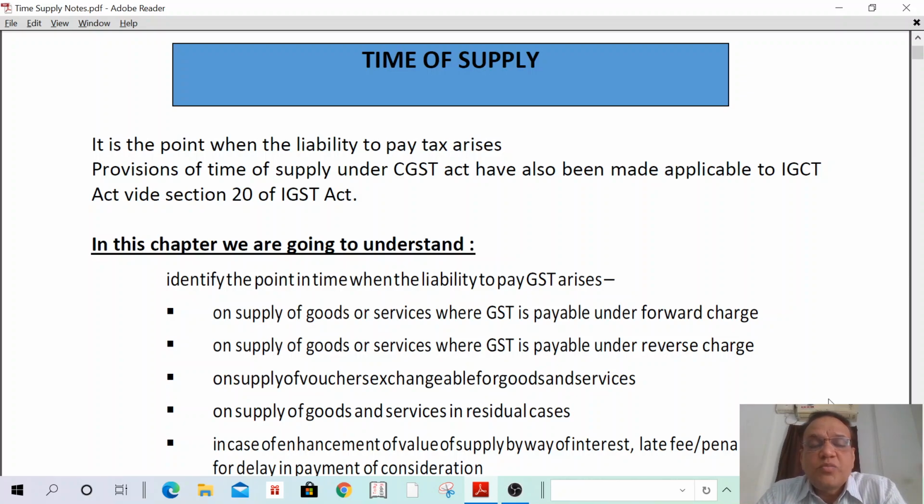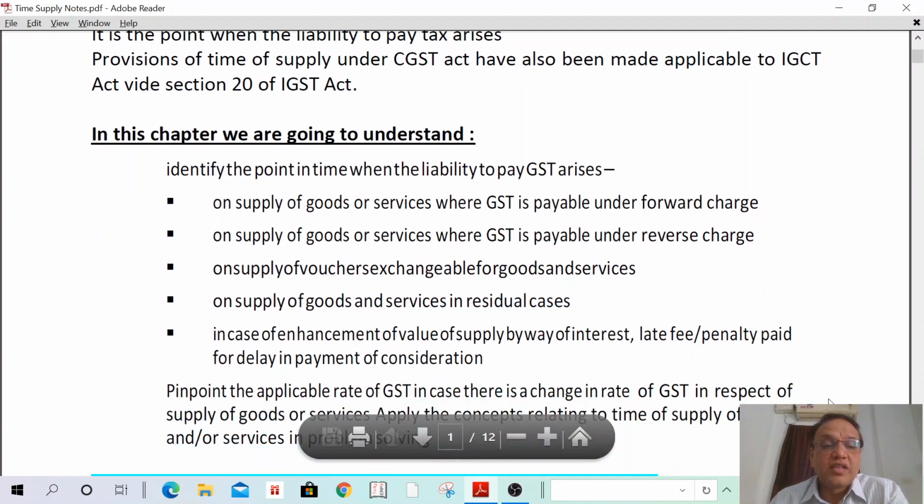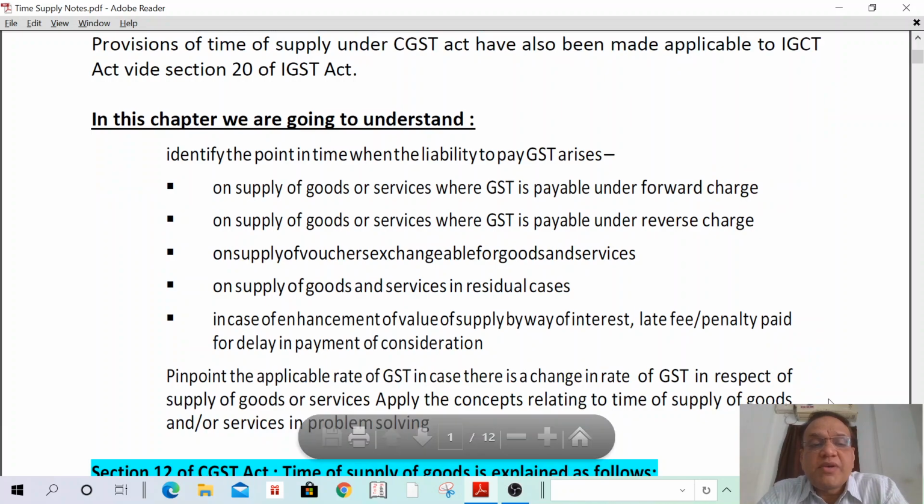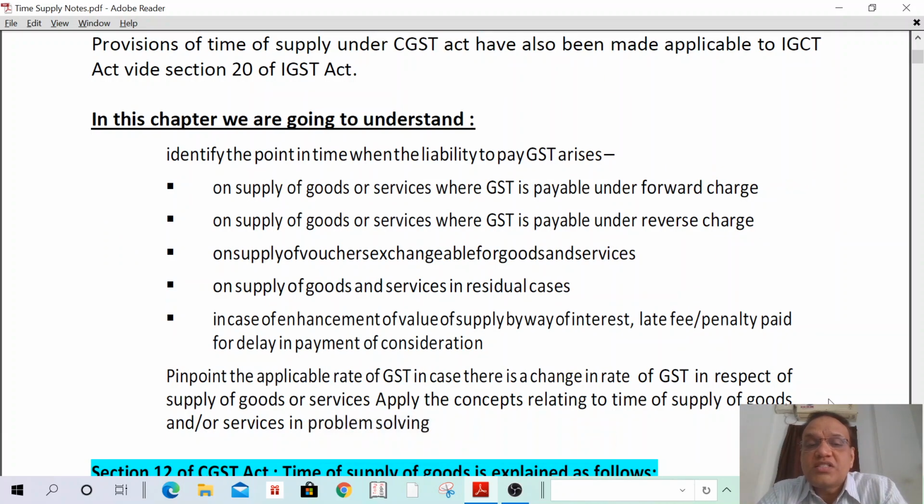Then what are the points we are going to discuss? The concepts we are going to discuss in this chapter: first is determination of time of supply on supply of goods or services under reverse charge. If I am supplying goods or services that are liable to pay tax under forward charge, what is the time of supply? That is the second concept. And if I am supplying goods or services that are liable to pay tax under reverse charge, what is the time of supply? We are going to discuss that now.